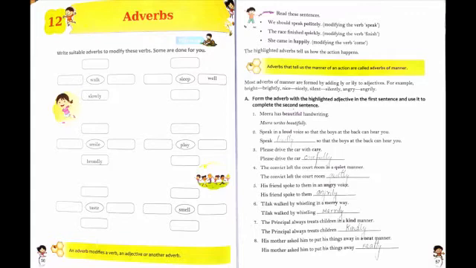Next example, the race finished quickly, modifying the verb finish. Here, quickly tells us how the action happens, that is, quickly describes the action word finished. Now the next, third example, she came in happily, modifying the verb come. Over here again, happily tells us how the action happens, that is, happily describes the action word came. So the highlighted adverbs tell us how the action happens.